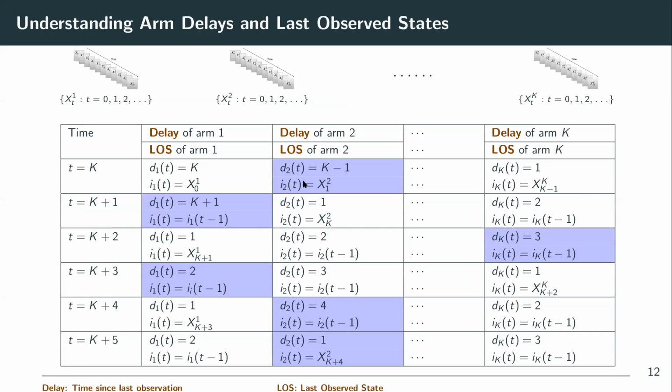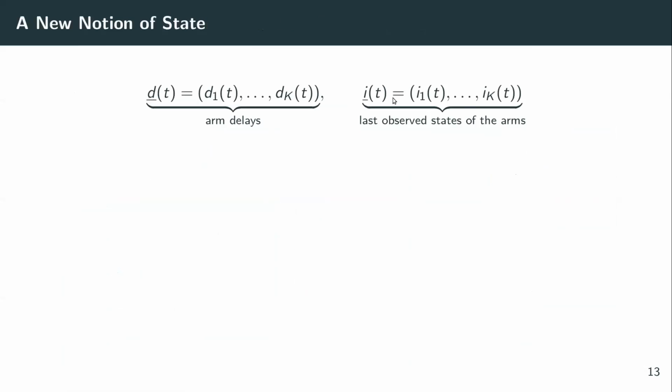The information that we get about the delays and the last observed states are based on what arms were actually pulled, and not the ones intended to be pulled by the decision maker. So what arms were actually pulled, the A_t, and what observation was obtained from the arm A_t at each time. Therefore, this pair collectively summarizes the amount of information that we are losing about each arm, in the sense that it helps us keep track of the extent to which we are losing sight of state evolutions on each of the arms. So this is what I refer to as the global perspective.